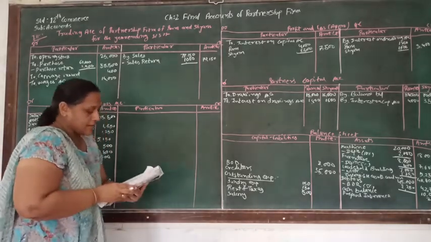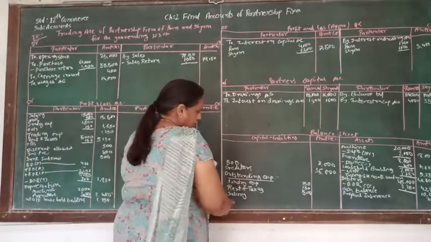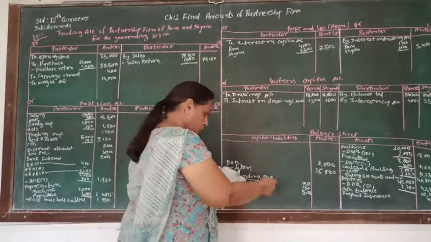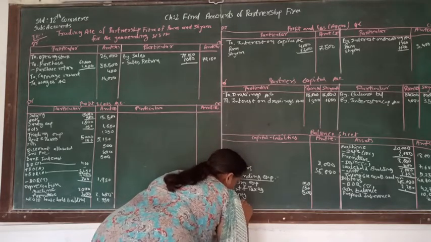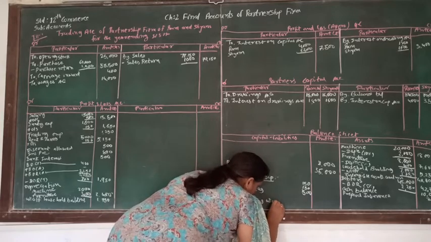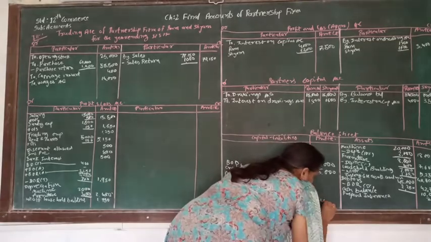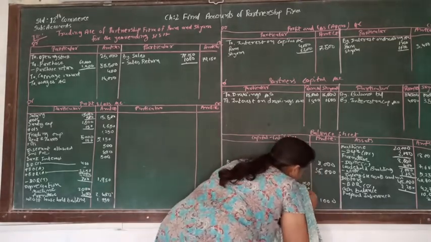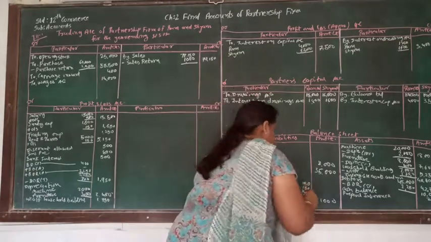Now after bad debt, another account is the outstanding wages. Outstanding wages is our liability and is supposed to be written over here. We are going to write down outstanding wages, and outstanding wages is 1,000. And now let's make the total of this. So total of that will be 800.